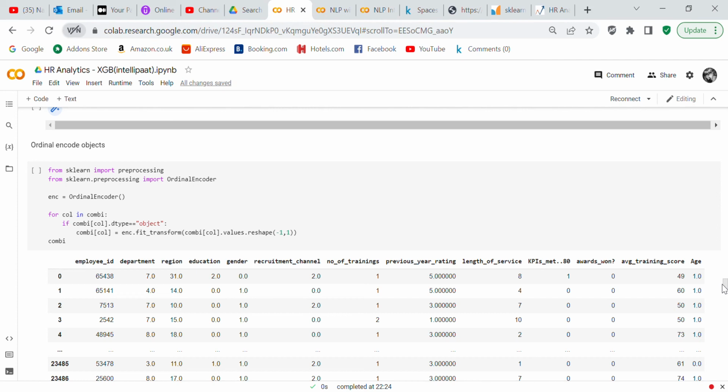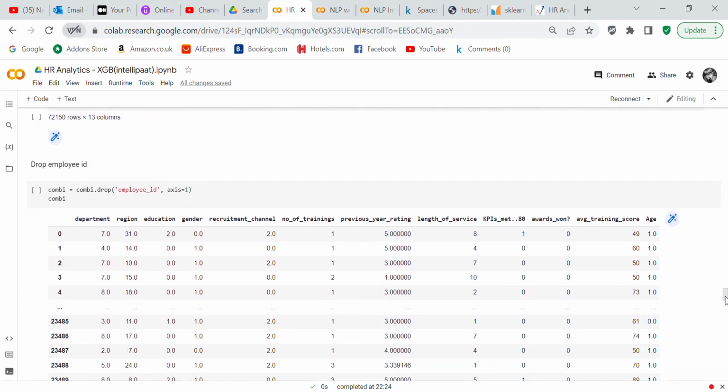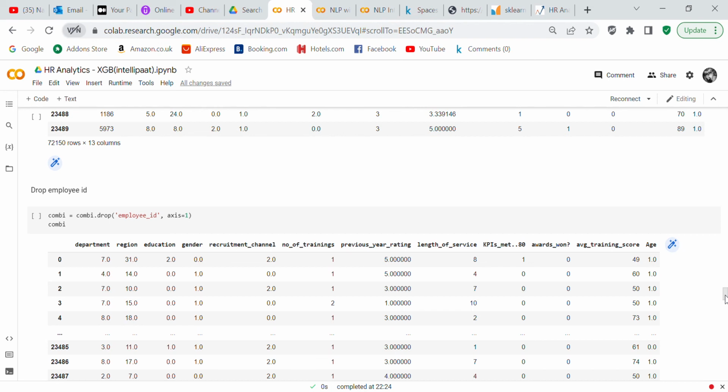What that did was every object column is ordinal encoded, and that's why I had to convert the Age column to an object column, to get it to go through the ordinal encoder, since it won't encode categorical columns. So now we're going to drop the employee ID because we don't need it.